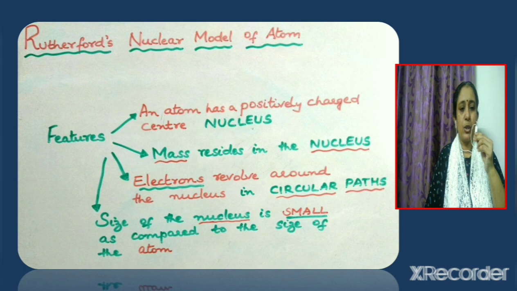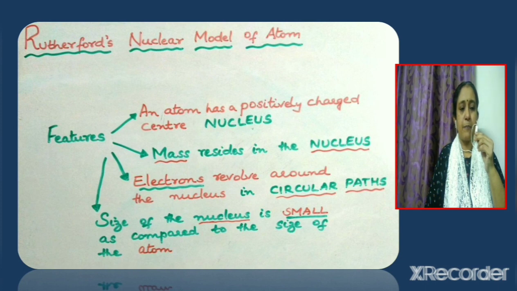If we compare the size of nucleus with that of atom, the nucleus will be smaller than the atom as a whole. So these are the features of Rutherford's nuclear model of atom.